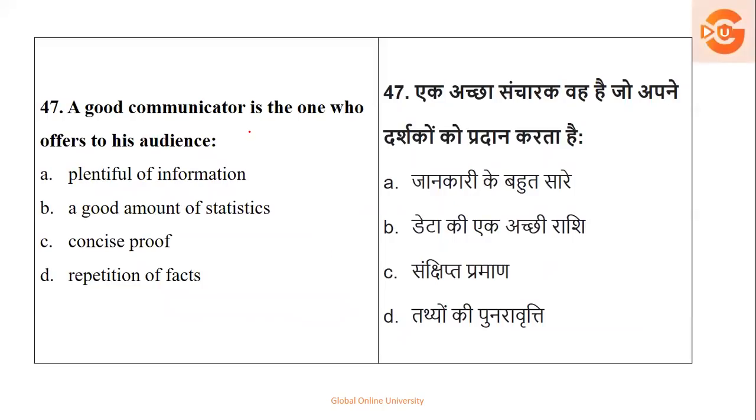Then, a good communicator is the one who offers his audience information, a good amount of statistics, proof, or repetition of facts. Obviously, statistics in every communication cannot be used, proof is not required, and repetition of facts may not be needed in some communication. But what is important is plentiful information. That is, option A is the right option for this question.